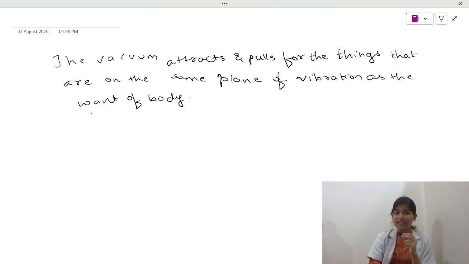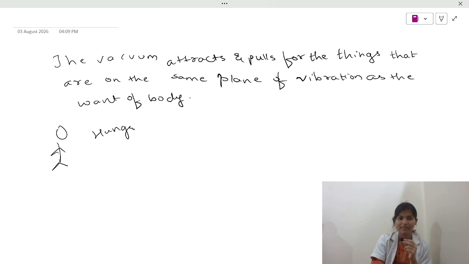Furthermore, in the definition he adds, the vacuum attracts and pulls for the things that are on the same plane of vibration as the want of body. Now I know it sounds very confusing, but it is very easy. Let me explain it to you in easy language. Now imagine this is you or this is me, anyone, and I am hungry. See, I am a foodie, so I will always take the example of food, okay? Okay. So imagine that I am hungry.